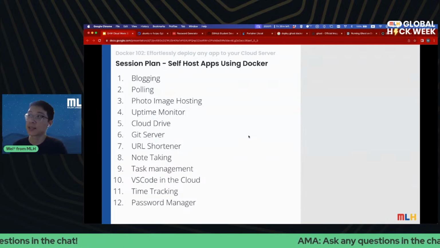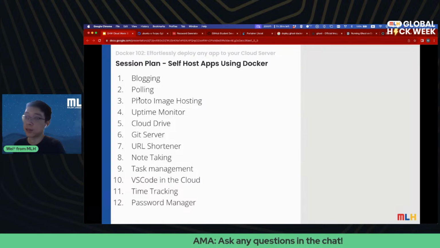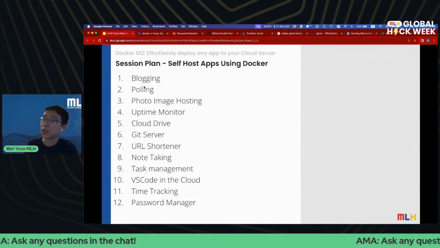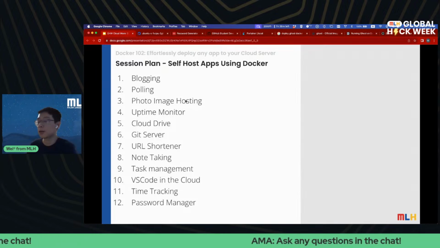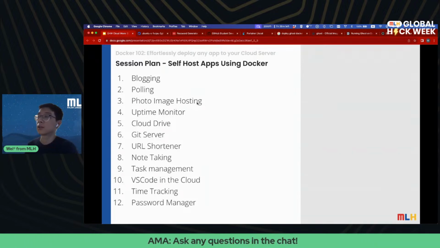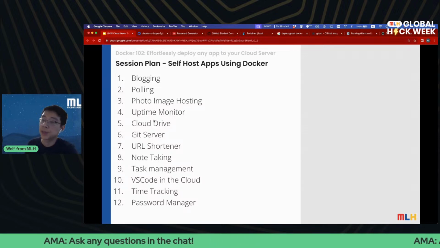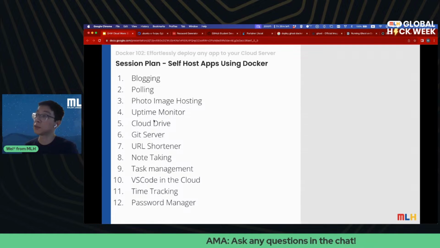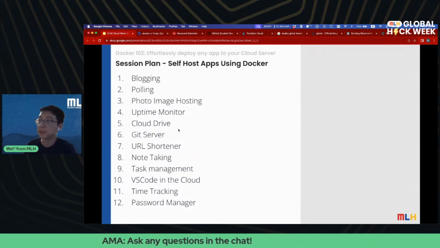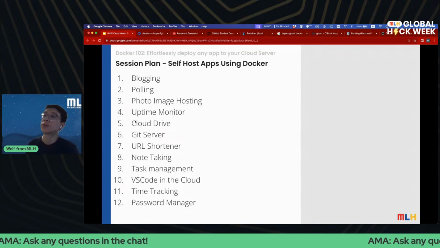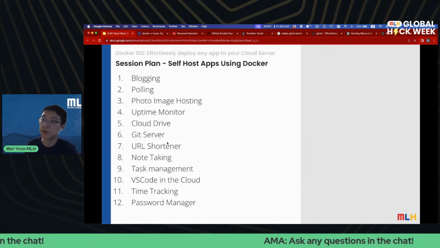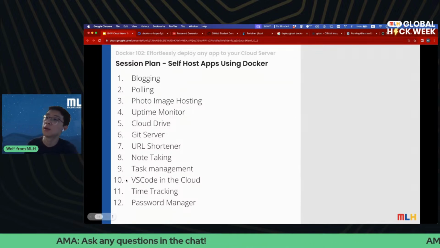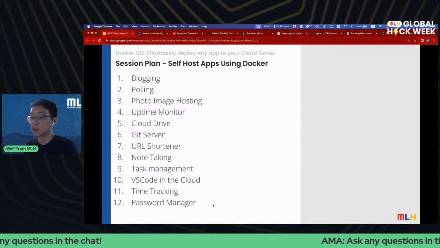Please message in chat. Give me a number that you'd like. We'll do the first one anybody posts in the chat. What's your favorite out of this list? We can do polling. We can do photo image hosting, so you can upload a picture and anybody else can look at your gallery. Uptime monitor is an application that monitors if a website is accessible. Cloud Drive is my favorite because I use Google Drive daily. You can also self-host your own Git server, URL shortener, note-taking software, task management board, VS Code in the cloud, time tracking, and password manager.